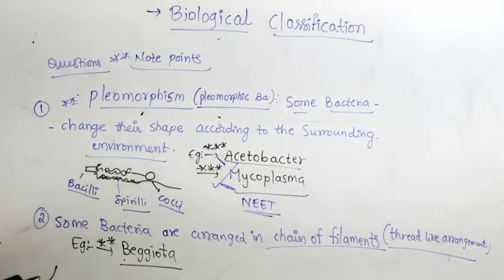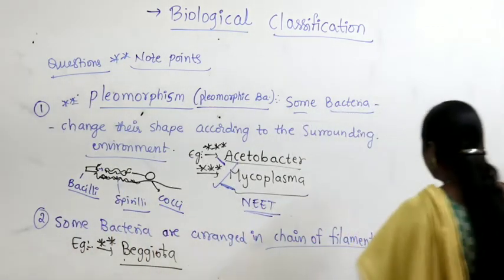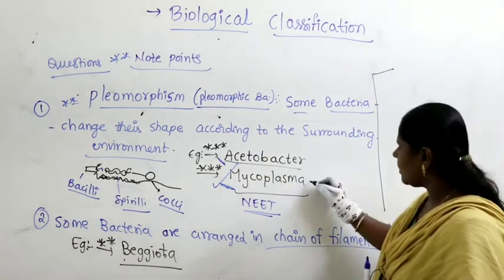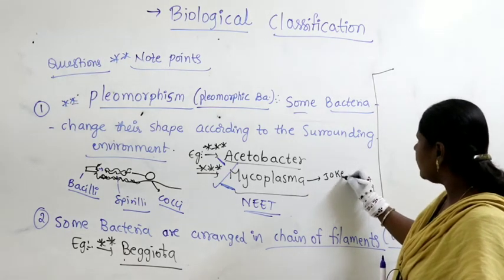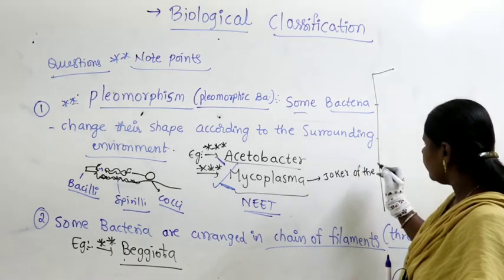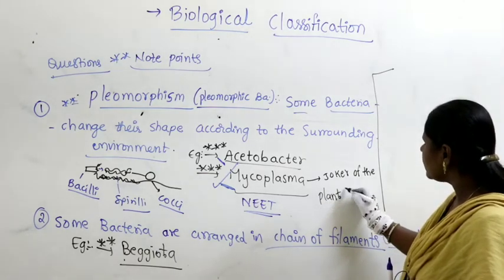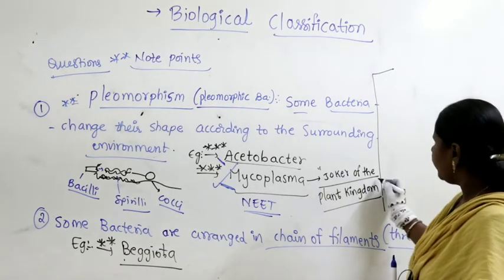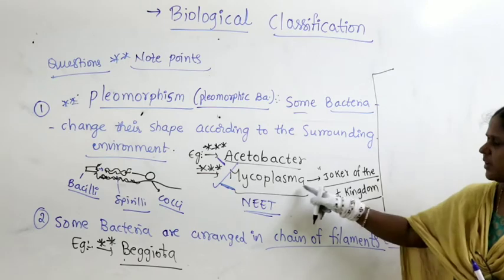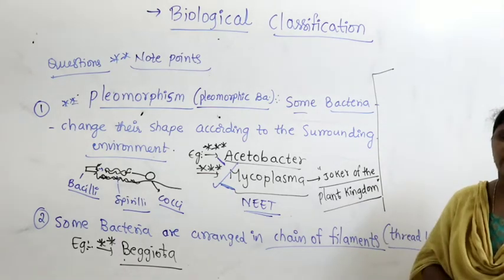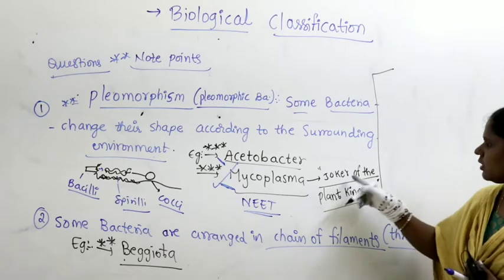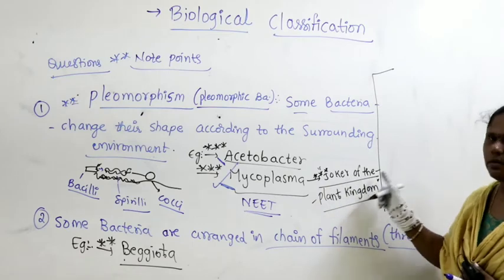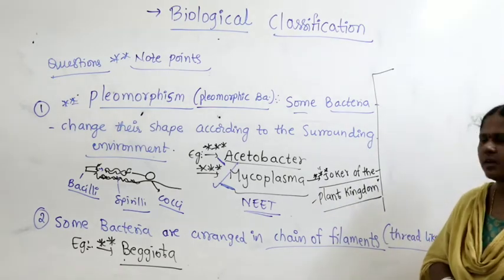Okay, so when you study this bacteria, if you look at, for example, mycoplasma, mycoplasma itself is also called the joker of the plant kingdom. So for the next concept, when we continue our discussion with mycoplasma, at that time I may question you: why is mycoplasma called the joker of the plant kingdom? Try to remember, this is very, very important. Generally it is called the joker of the plant kingdom. Why is it called the joker of the plant kingdom?